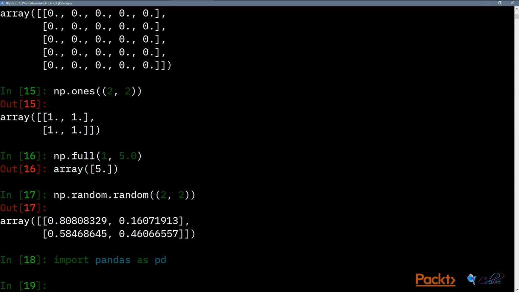So the analogous pandas data type for vectors or lists of data points is Series. So we can do pd.Series. And in contrast to a NumPy array, we can actually put more than just one data type here. So we can do 1, 2, 3 as integers, and then we have 4.0, and then we can have NaN, not a number.